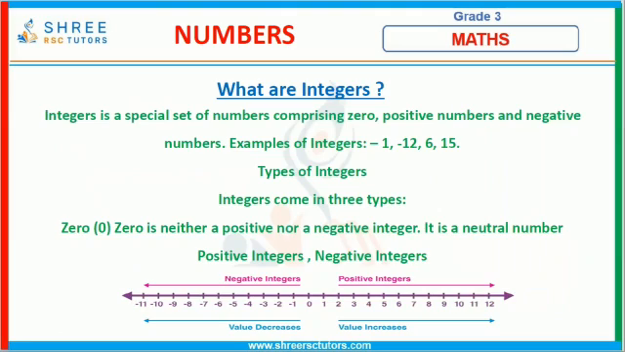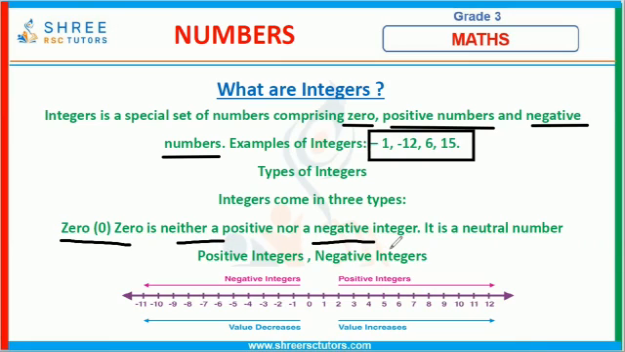What are integers? Integers are a special set of numbers comprising 0, positive numbers and negative numbers. The examples are negative 1, negative 12, 6 and 15. These are examples of integers. Types of integers: the integers are of three types. The 0, which is neither positive nor negative, the positive integers and the negative integers.